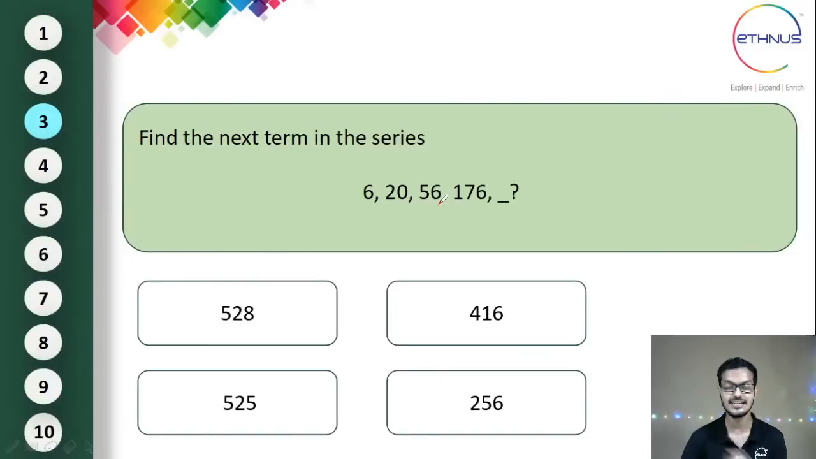Find the next term in the series. You have the numbers here: 6, 20, 56, 176. What do you think the next number is? There are 4 options also. Let me know in the live chat what answer you selected. Is it the first, second, third, or fourth? And I'll also be telling you the solution for this problem. Here is the solution for this particular problem.